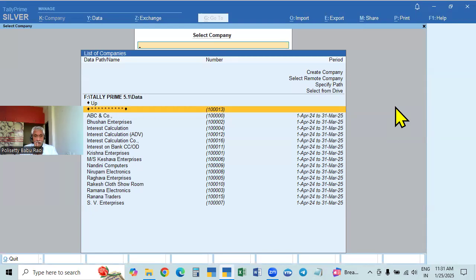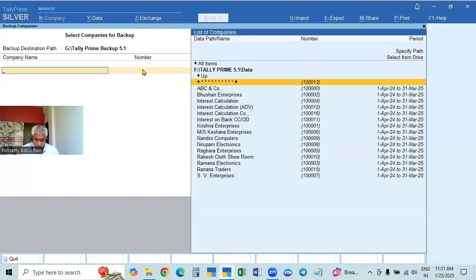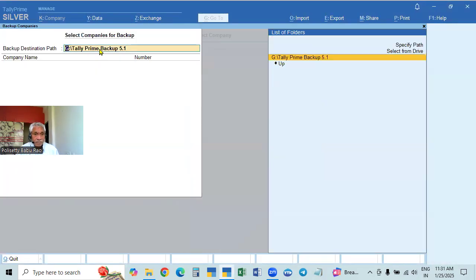So manually selecting every time in the backup, go to take backup or click here and then select from the drive if already created, or specify path if not created, specify path you create now and enter, it will come here and enter.